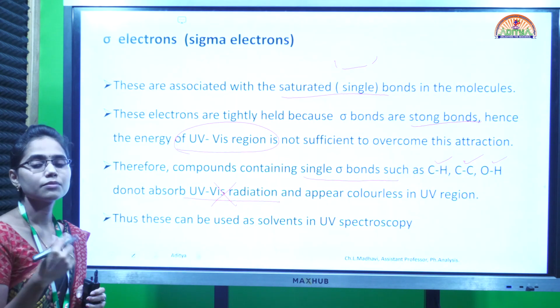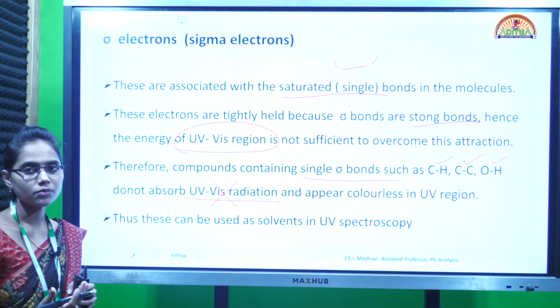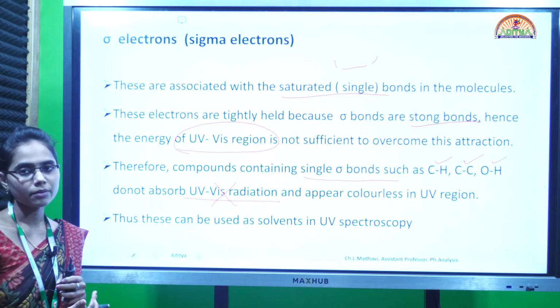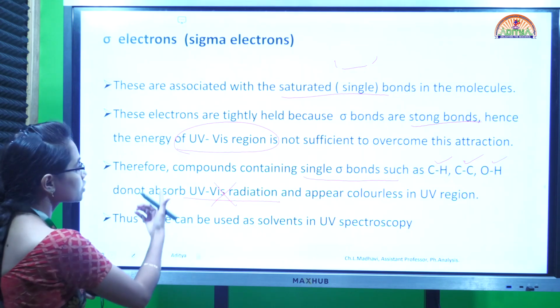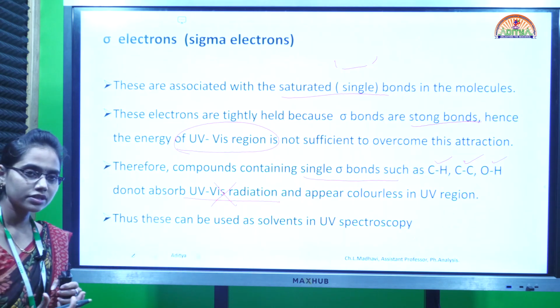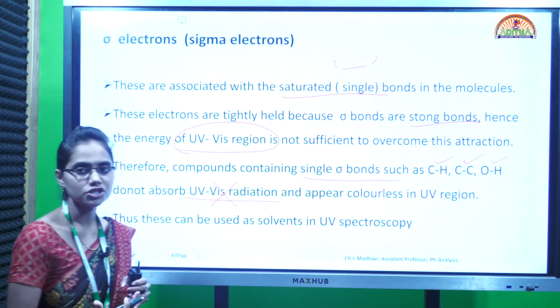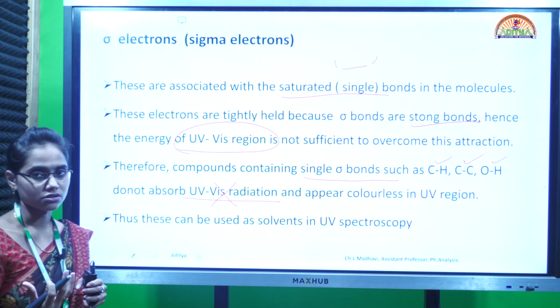One reason is that the electrons present in the sigma bonds are very tightly held, so it requires greater energies to bring about the transitions. The wavelengths of the UV visible region have lesser energy, so that energy will not be sufficient to bring about such transitions.